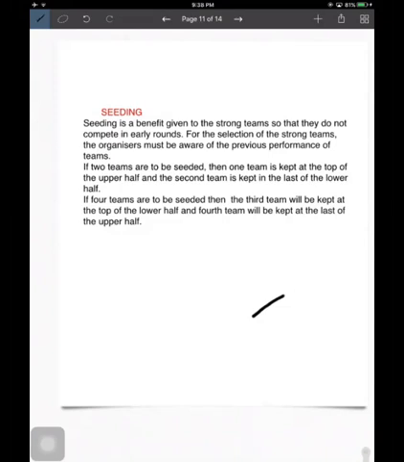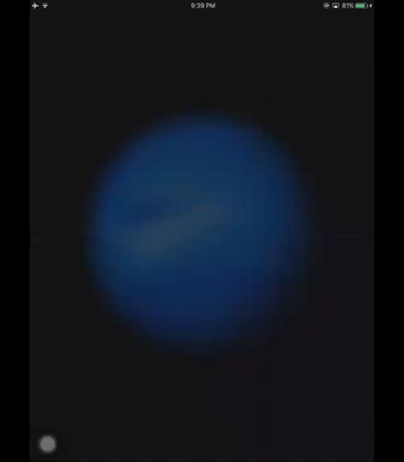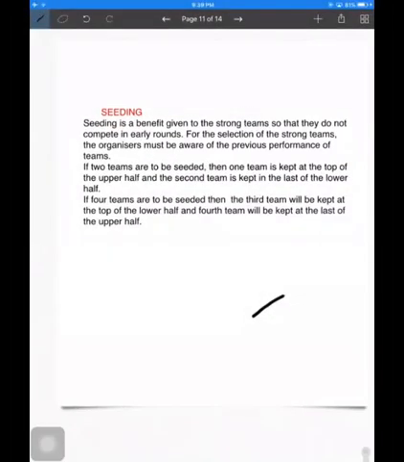Suppose the tough teams compete with each other in the early rounds. Then what will happen? A weak team will go to the final, and the tournament will not be interesting anymore. For that reason we place them at different positions. So let's see how it is done.